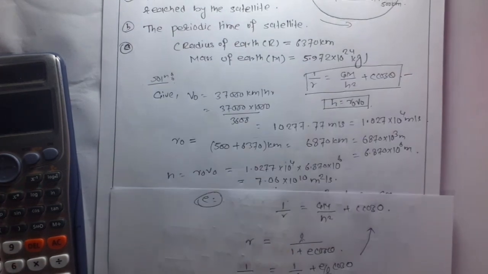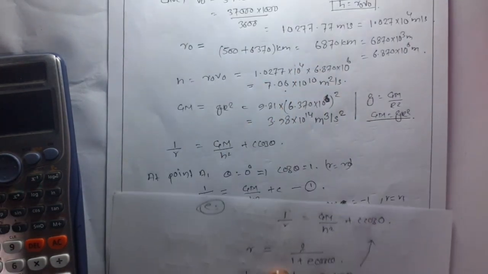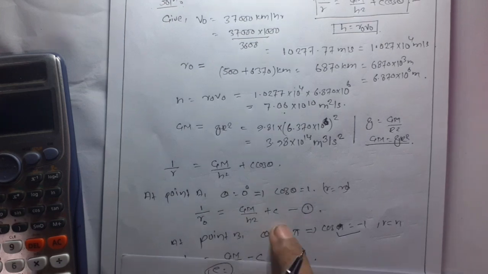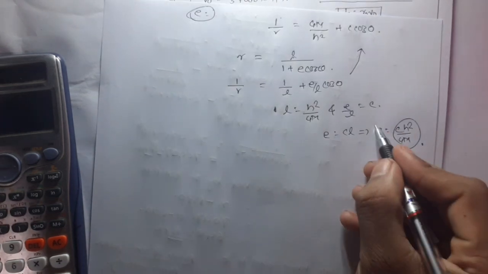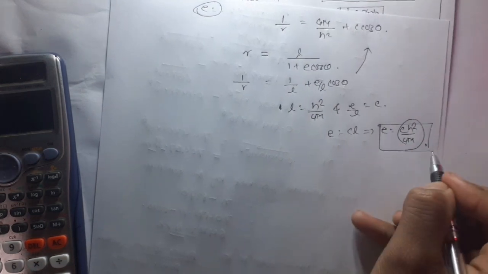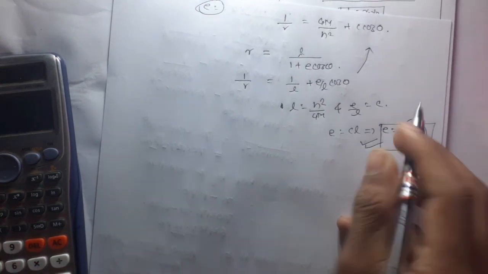So simply finding the value of c in equation I or II, we can calculate the eccentricity of this conic section. So this is the probable question for this type of question.